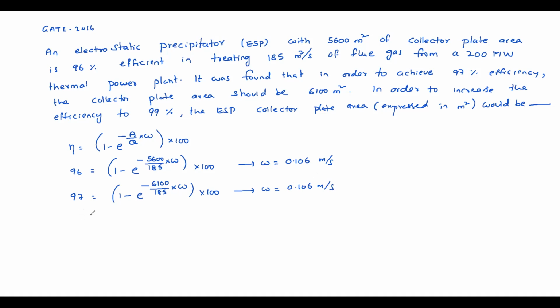So both data giving same result. So nothing to worry. If some difference is there, you can take average. Okay. So to get 99% efficiency, plate area required: 99 equal to 1 minus e power minus A by 185 into W, 0.106, into 100. From this, area required how much?